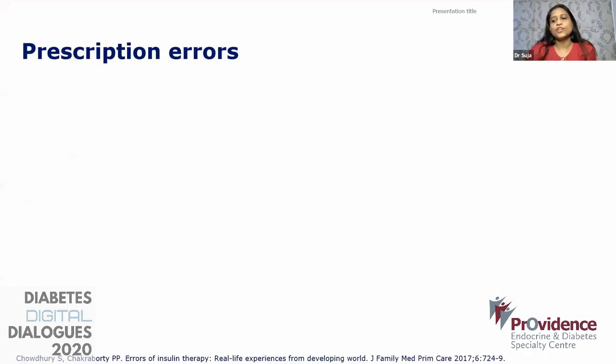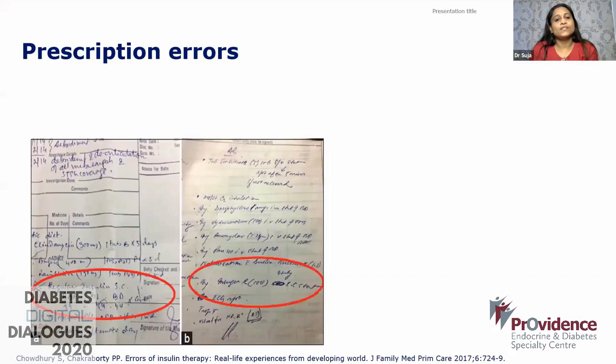Coming to prescription errors, illegible prescriptions are very notorious among doctors, and it's not uncommon in a busy diabetic clinic. We all understand that. Many times we have seen patients who get admitted with severe hypoglycemic events following misinterpretation of the prescription. Here, this patient was wrongly administered 44 units of insulin instead of 4 units. The dangerous use of the abbreviation U to indicate the number of units while prescribing insulin might be interpreted as a number, like 4 in this case. That 4 units was interpreted as 44 units.